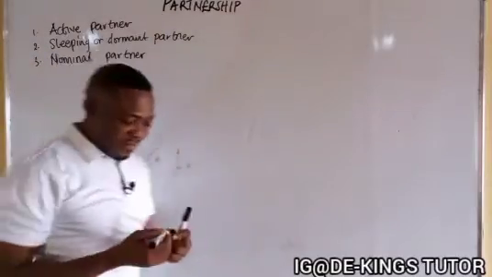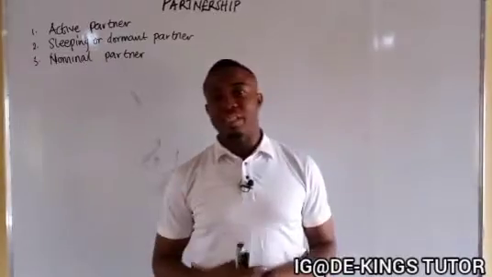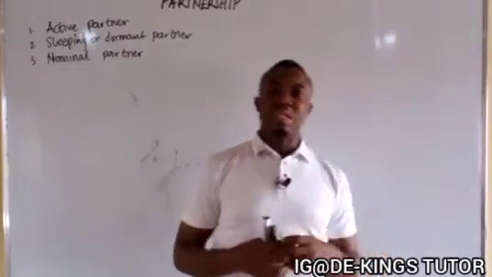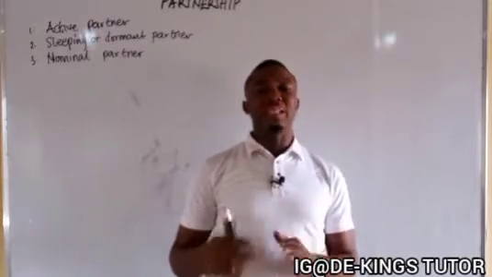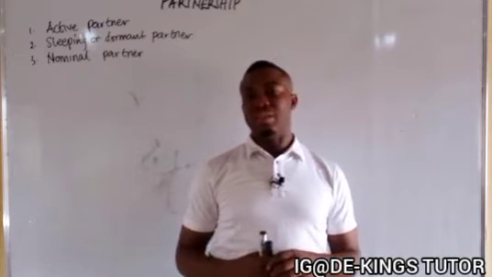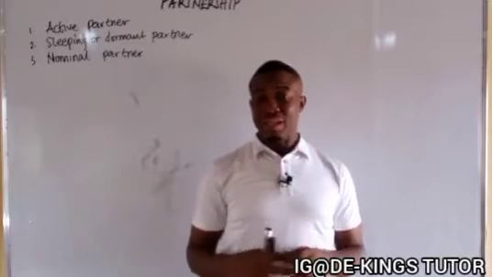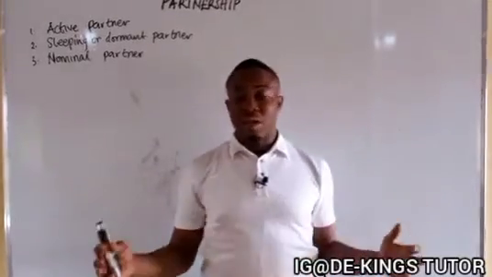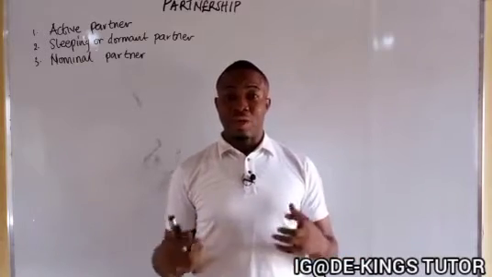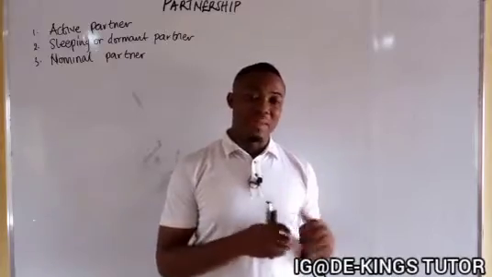Now, who is the active partner? Now, the active partner is that individual that takes active part in running the business. Okay, they are always there in the management of the business. Okay, they are involved in the day-to-day running of that business. They take active part in the business. Okay, most time the active partners are entitled to a salary in the business, apart from their benefits in regards to the share of profit. Why? Because they are always there in the business to run it. Okay, so that's one kind of partner.